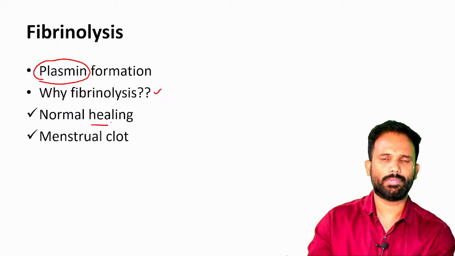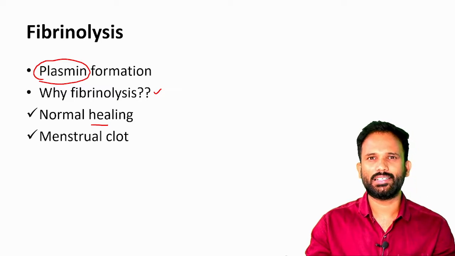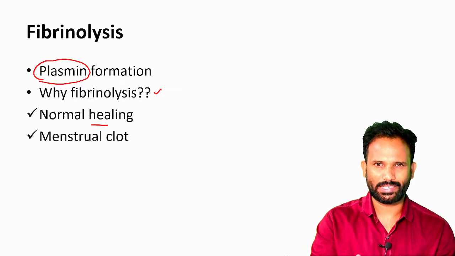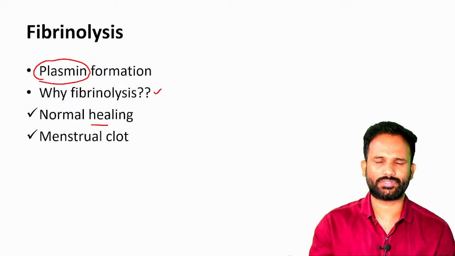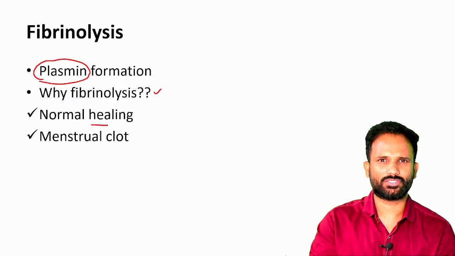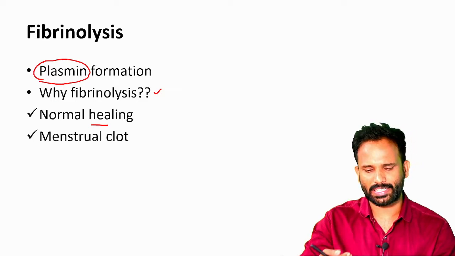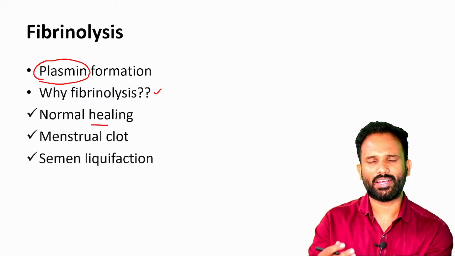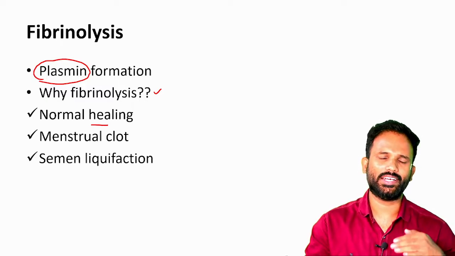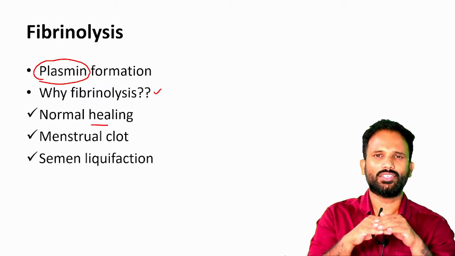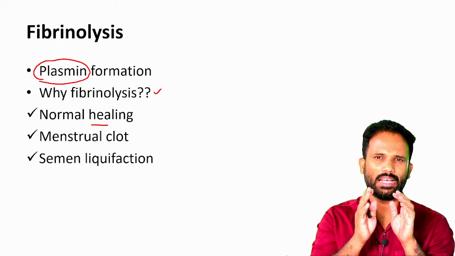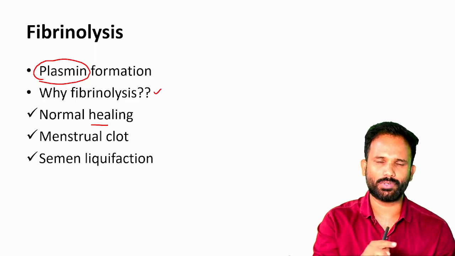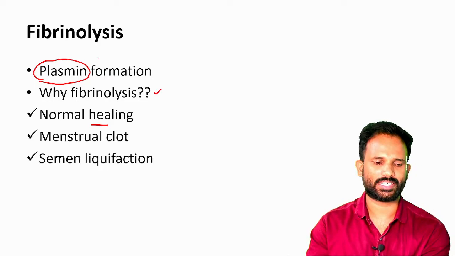2. Menstrual clot. Usually the menstrual blood immediately after oozing out from the uterus will undergo clotting, but the passage of clots outside is difficult, so it has to be lysed. So fibrinolysis occurs, and the menstrual bleed occurs. Next is semen liquefaction. When the semen is ejaculated, it bonds to the walls of the cervix so that it doesn't get washed out, and after some time the semen has to get liquefied so that sperm moves towards the uterus.